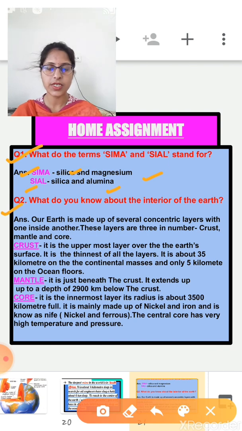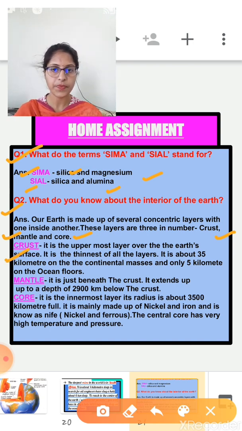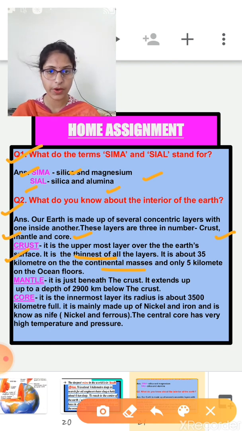Now the second question is, what do you know about the interior of the earth? Our earth is made up of several layers, one inside another, and these layers are three in number. First one is the crust, second one is the mantle, and third one is the core. The crust is the uppermost layer of the earth, and it is the thinnest of all the layers. It is about 35 kilometers thick on the continental floor and only 5 kilometers under the ocean floor.